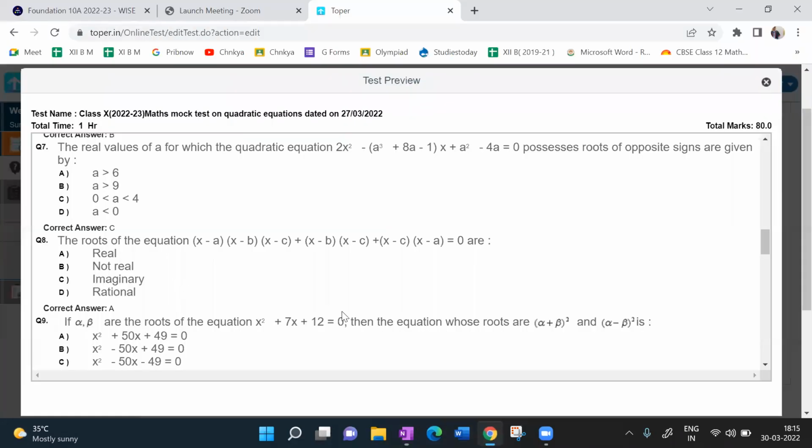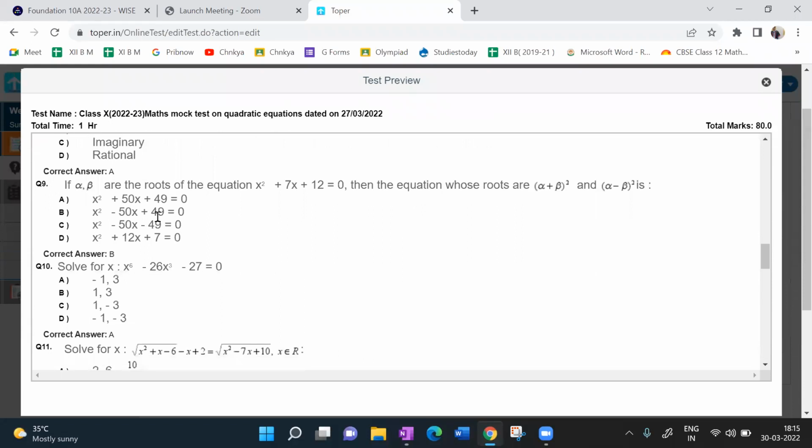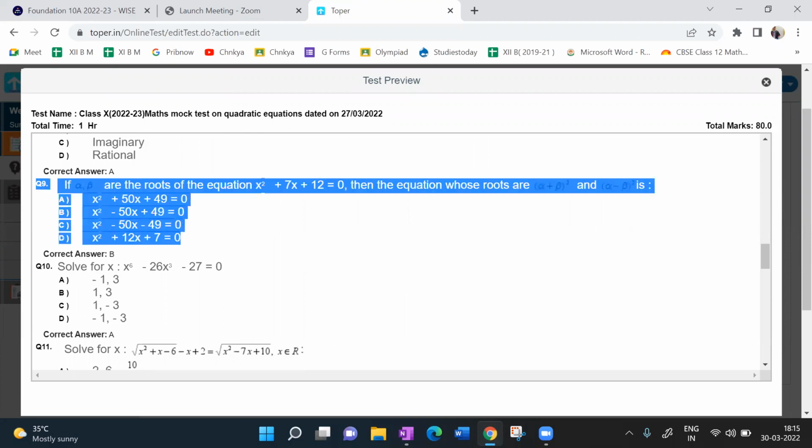Now, very good doubt, very good question. But all these questions are somewhat high level questions. So if alpha beta are the roots of this quadratic equation, then the equation whose roots are this and this is what? Tell me. Look at this, very good question. This is also a very, very fantabulous question. So let us go with it.